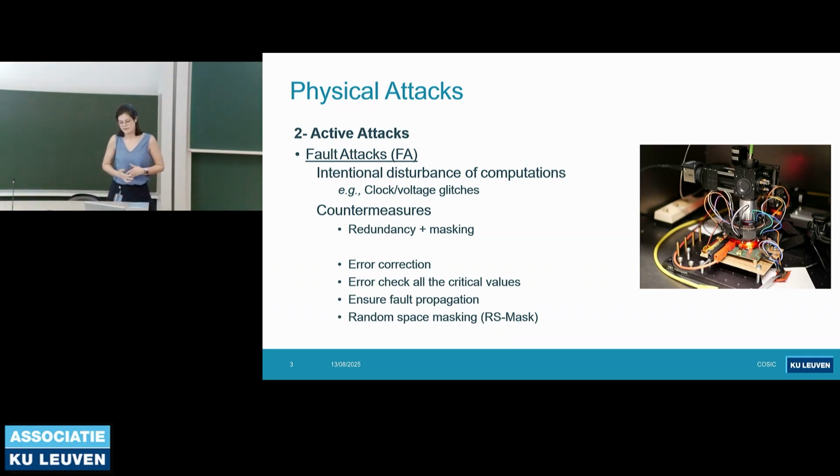Another alternative is using random space masking and performing the operations in that random space, which is what the RS-mask countermeasure is actually doing.